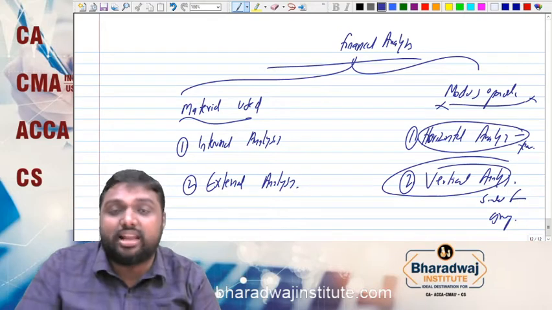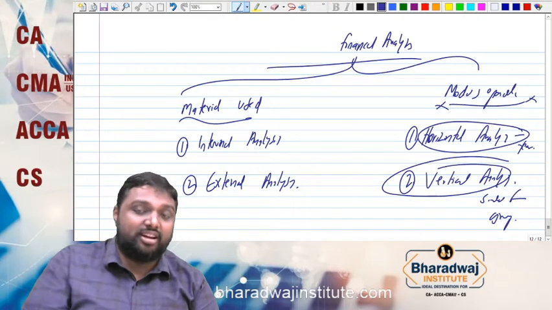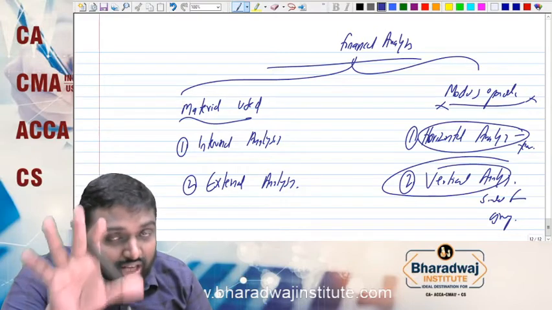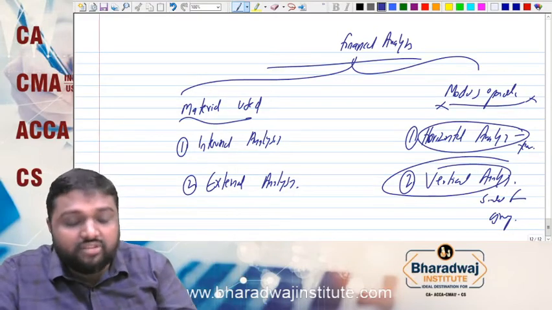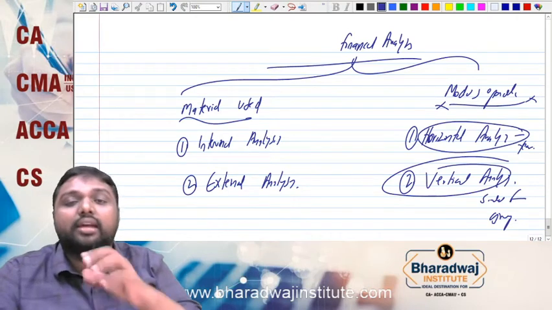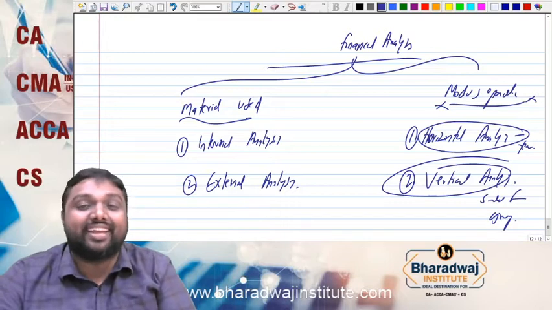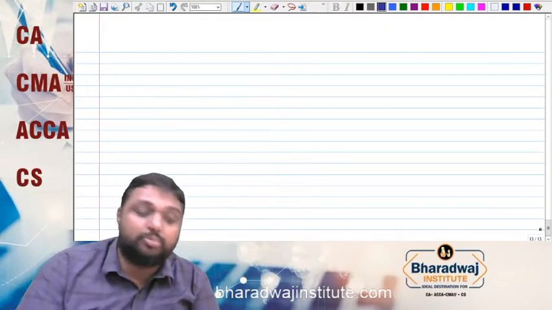Whereas in horizontal analysis, you are comparing your performance over a period of years. So don't get confused between horizontal and vertical. Horizontal means you are comparing over a period of years, whereas comparing similar companies or same group companies is called vertical analysis. Yes or no? Now what are the main types?